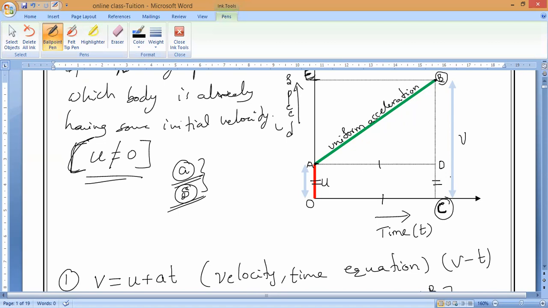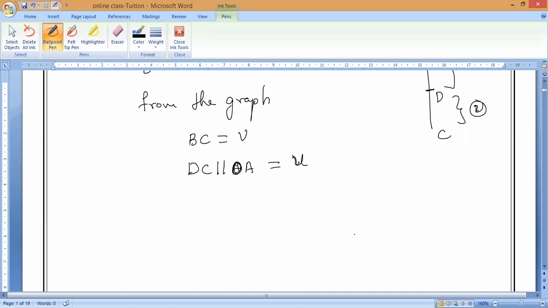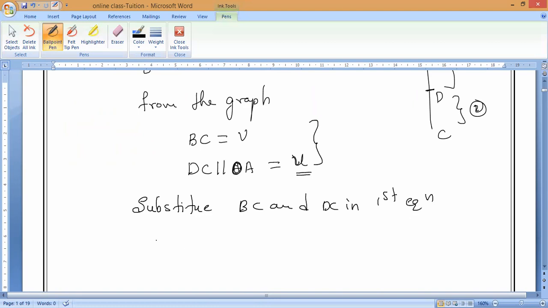So let us substitute. We know that DC is parallel to OA, which is equal to initial velocity. Now substitute these values in the above equation. So what do we get? Substitute BC and DC in the first equation. So BC equals what? Final velocity V, which is equal to BD plus initial velocity U. Any doubt in this?